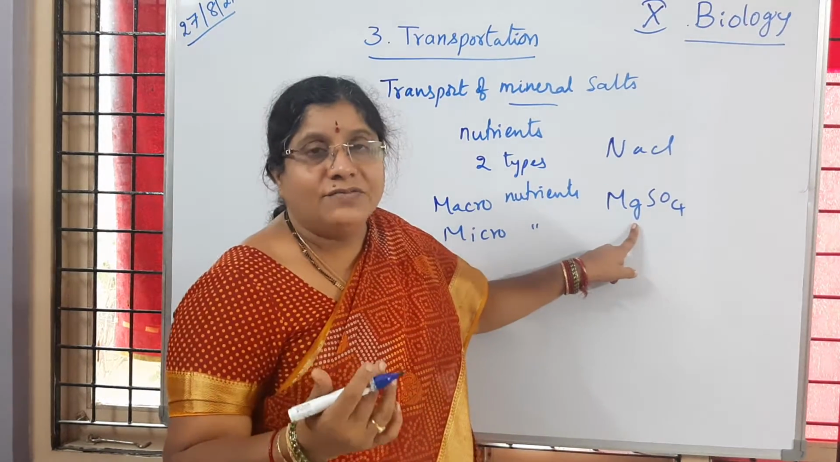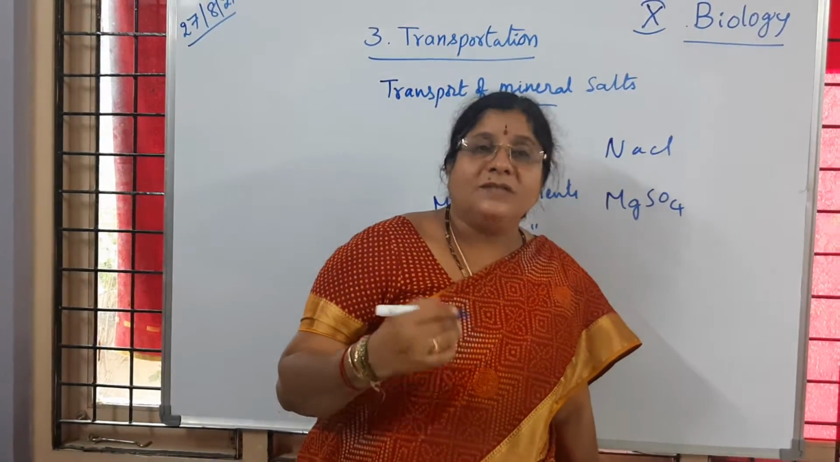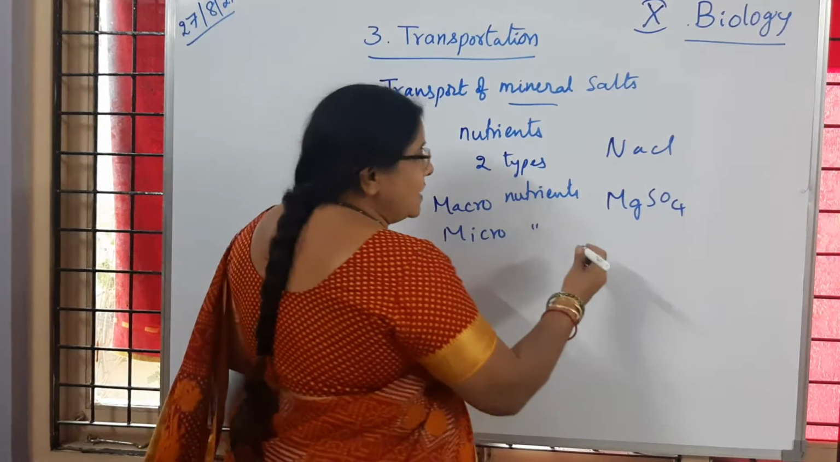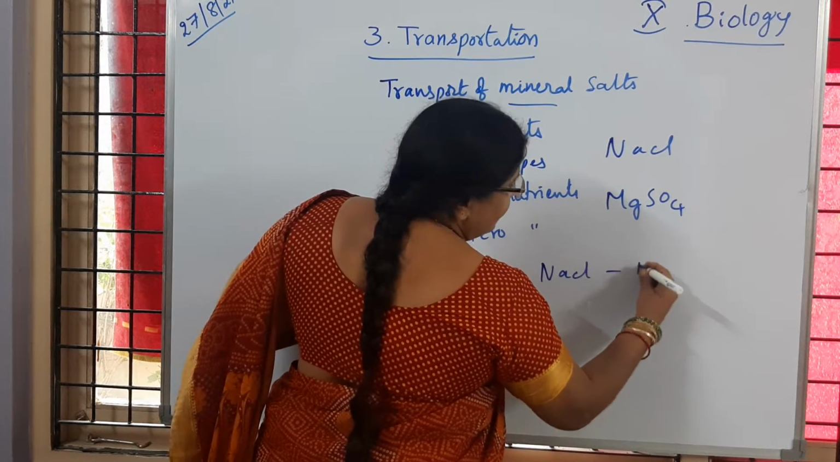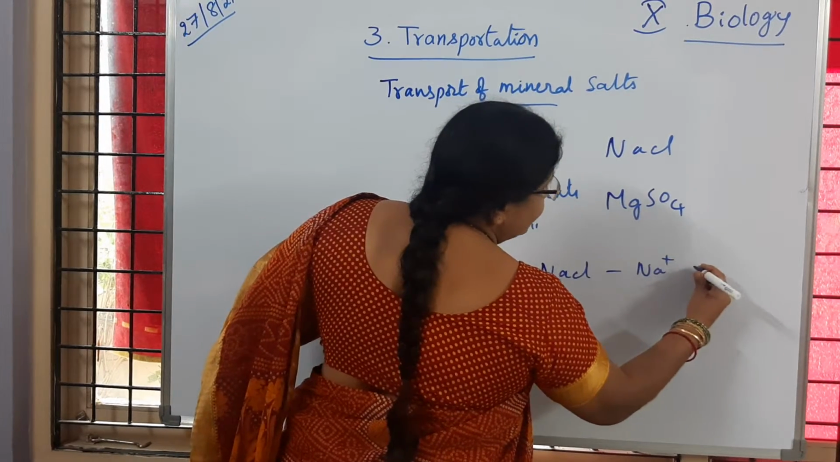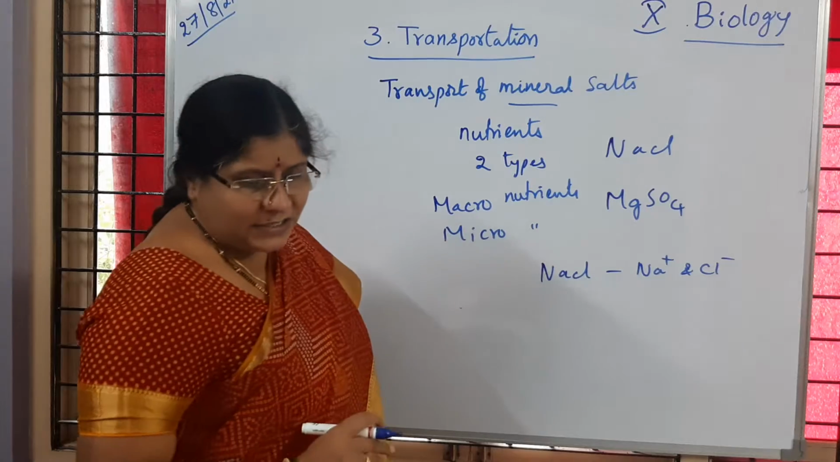After they get dissolved in water, what is going to happen? They form electrically charged particles. So like NaCl, if you take, it will have Na+ and Cl-. Na+ and Cl-. Is it clear to children?